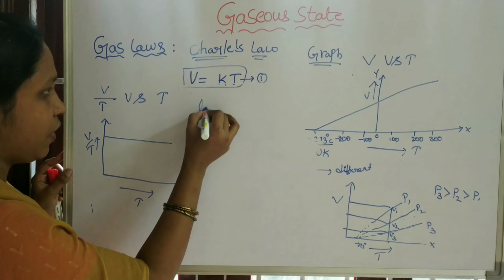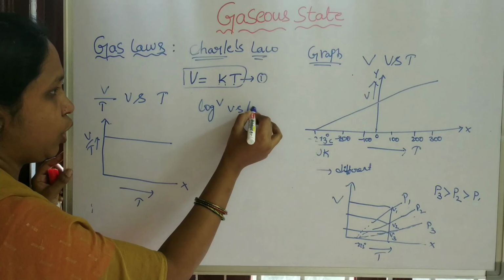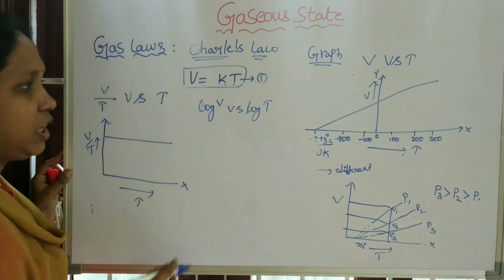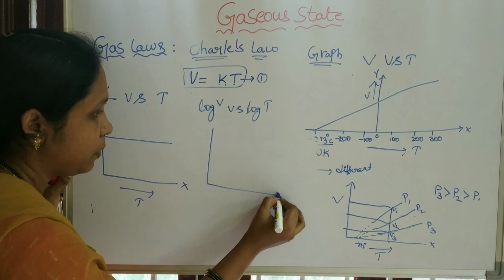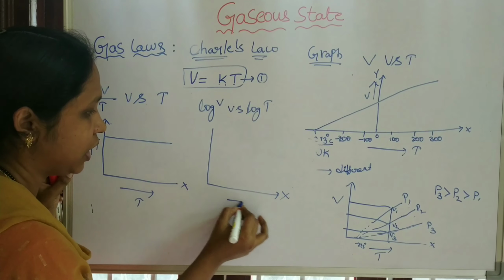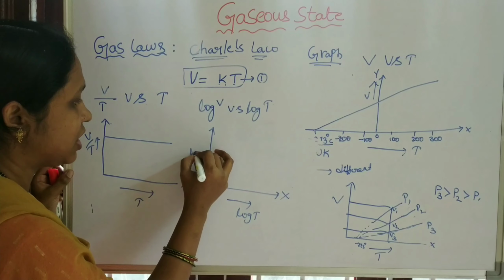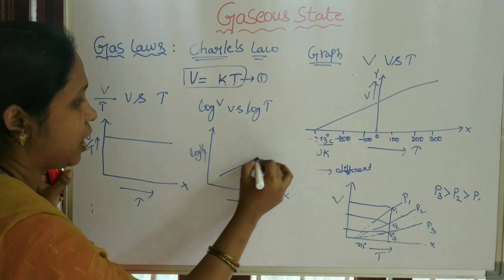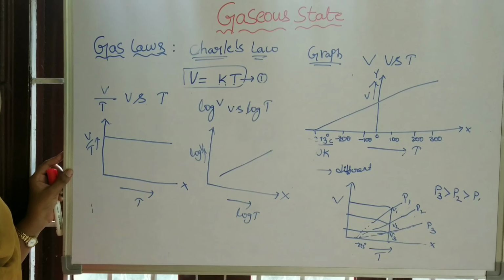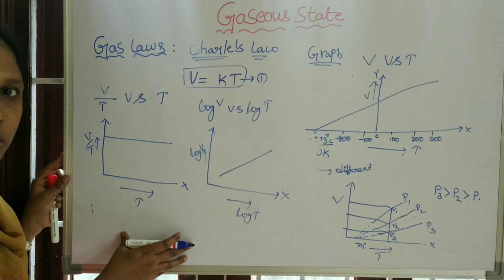And next, the graphical representation for log V and log T. Here the slope is positive. Take log T on the x-axis and log V on the y-axis. We will see a graph like this. This is the graphical representation of Charles' law.